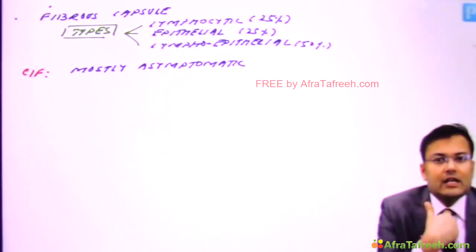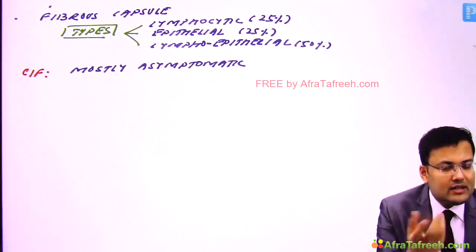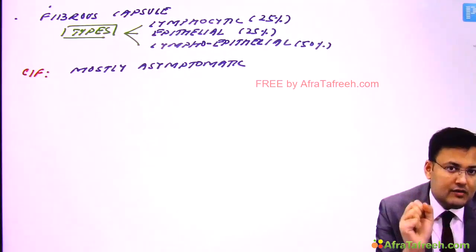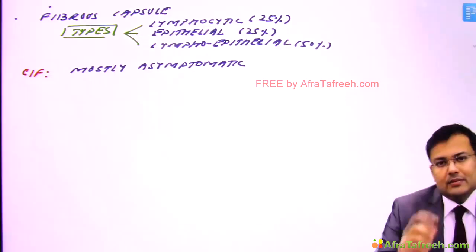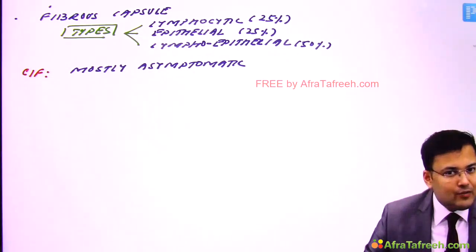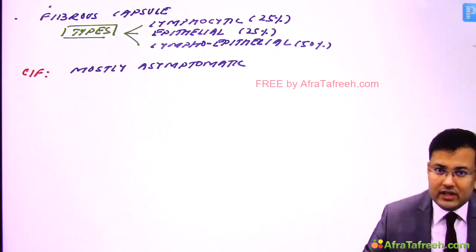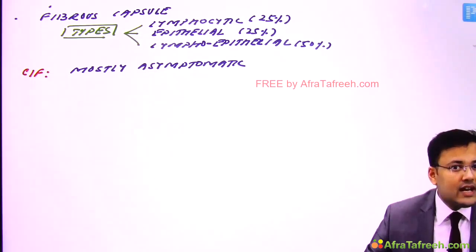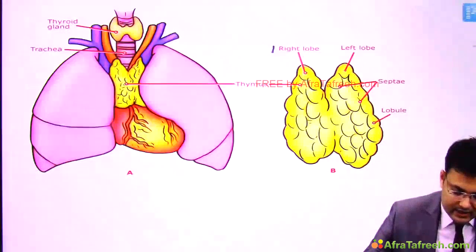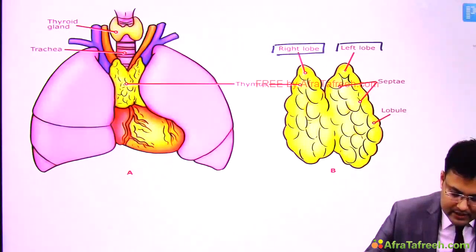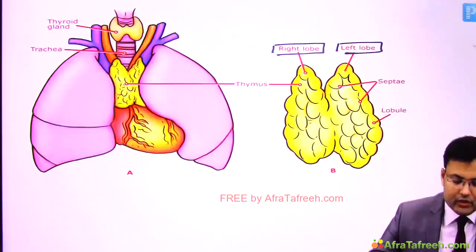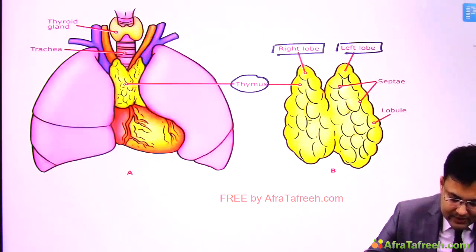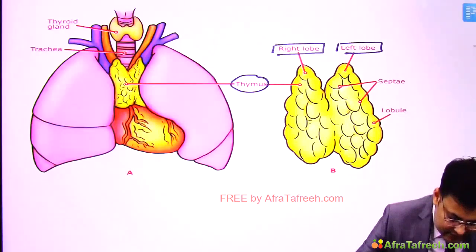Okay, now if you see the location, in which cases will the patient be symptomatic? Whenever the size of the thymoma is large, or sometimes there is invasion of surrounding structures, and sometimes there are associated paraneoplastic manifestations. So these patients have symptoms and these patients are coming to you. Now see the anatomy. Here you can see that in the thymus there is a right lobe and there is a left lobe. Clear? And see the location. This is the location of thymus. It is in relation to, can you see what is this major vessel?